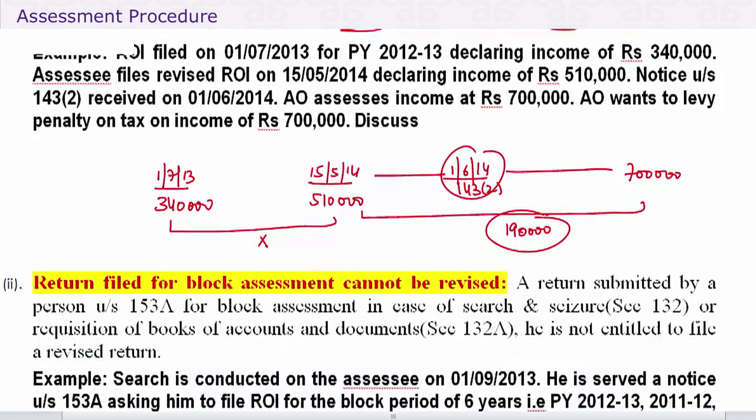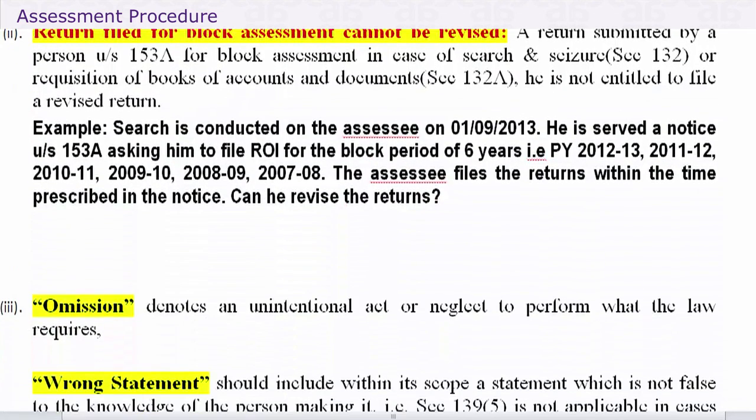Now, can a return for block assessment be revised? When we do that, you will understand what we are talking about. Let's keep it simple. Only a return under 139(1) or 142(1) can be revised. Any return in pursuance of a notice under 148 reassessment or 153A block assessment, they will ask you for your returns even here.